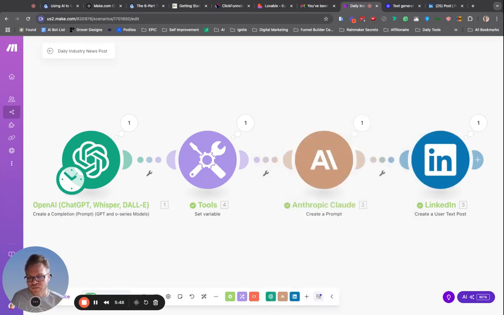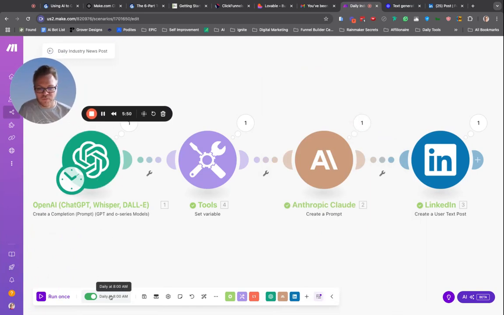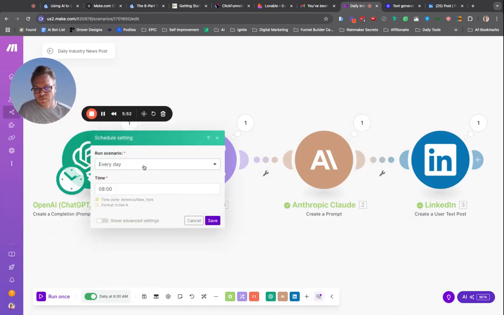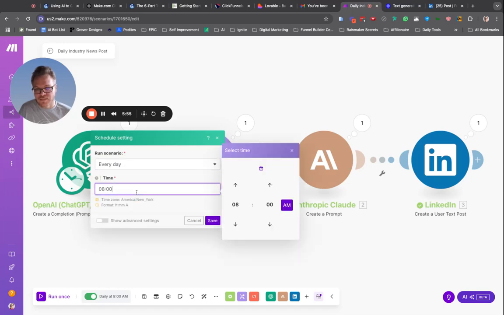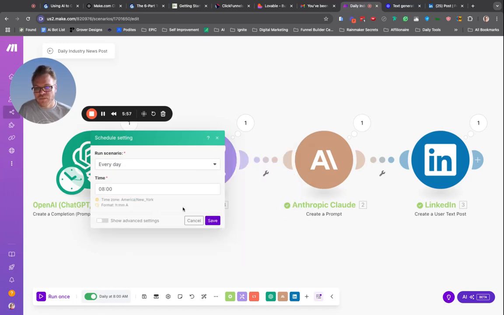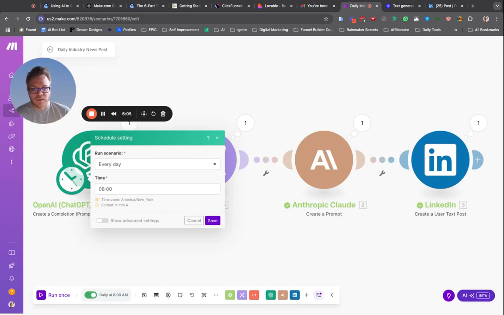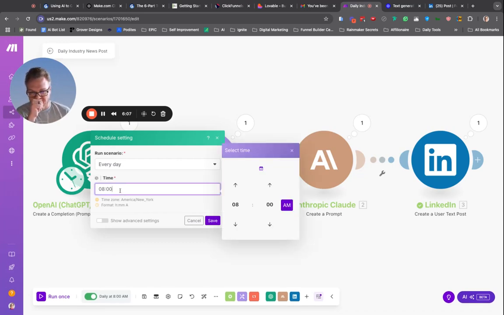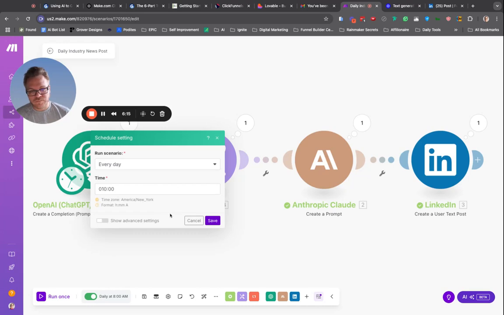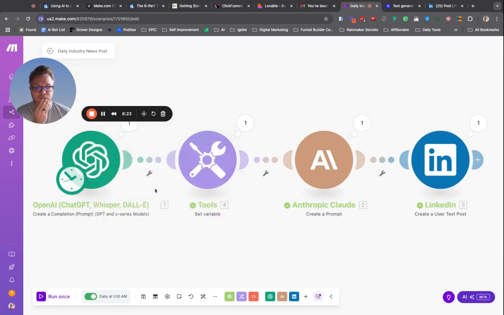If you want this to be a daily thing, then we're going to come here and run this scenario every day and set the time to be 8 a.m. The time zone is American New York. If you want it in your own time zone, like Mountain Standard Time, where I'm at right now, then we have to adjust. New York is 2 hours ahead of us, so we do this at 10 a.m. in the time zone there. Or you just go into your account, set the time zone to something different, and go from there. Then click save. You're good to go.